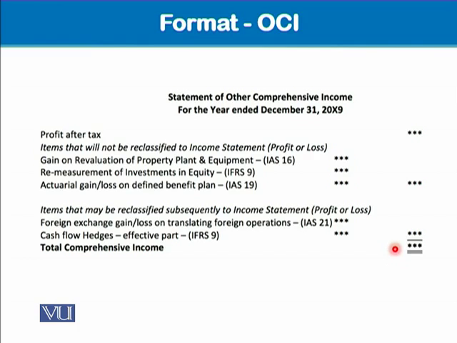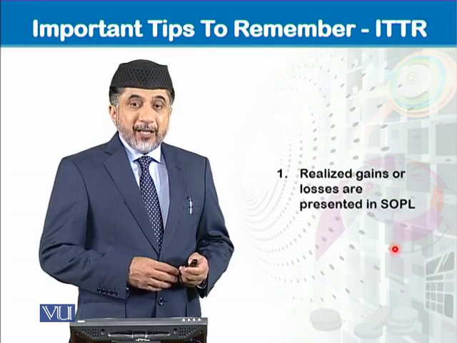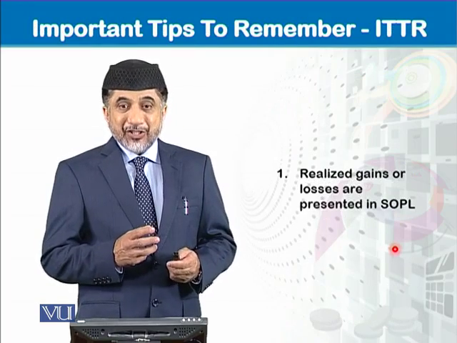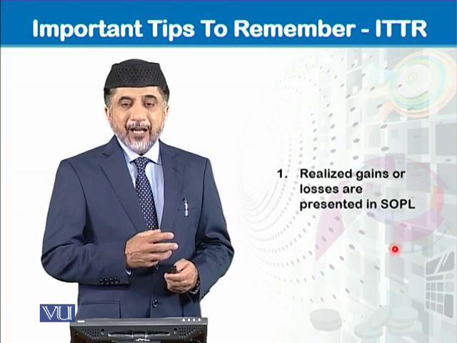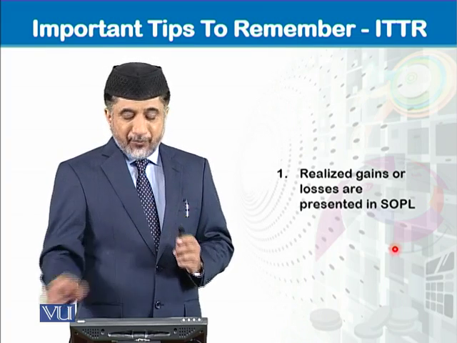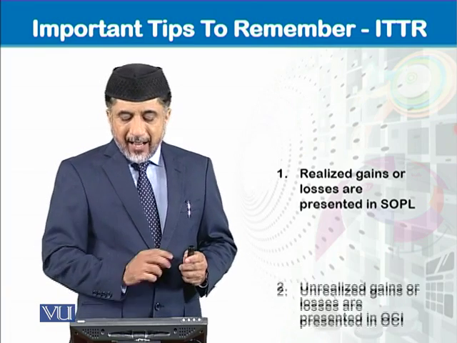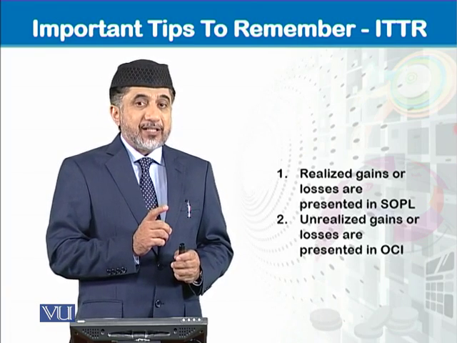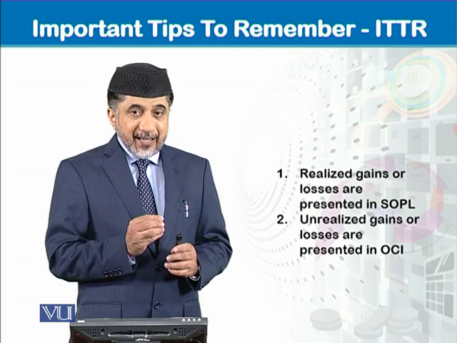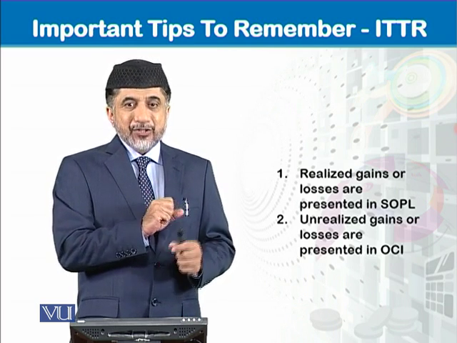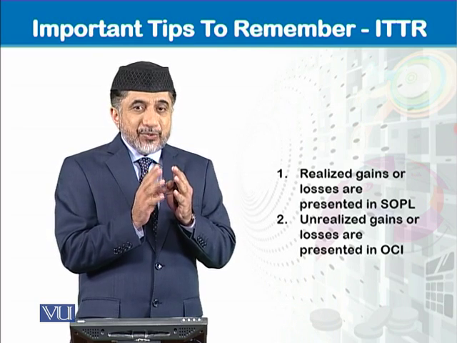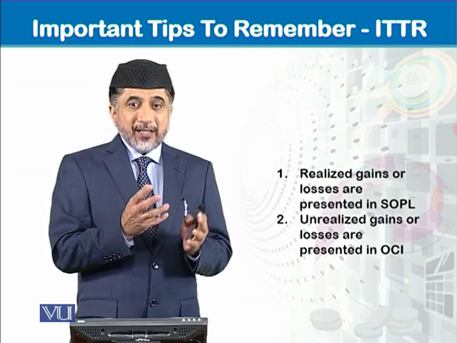Well, the important tip to remember in this module is that realized gains or losses are presented in the statement of profit or loss, whereas unrealized gains or losses are presented in the statement of other comprehensive income. So bifurcate this into realized and unrealized. What are the realized?